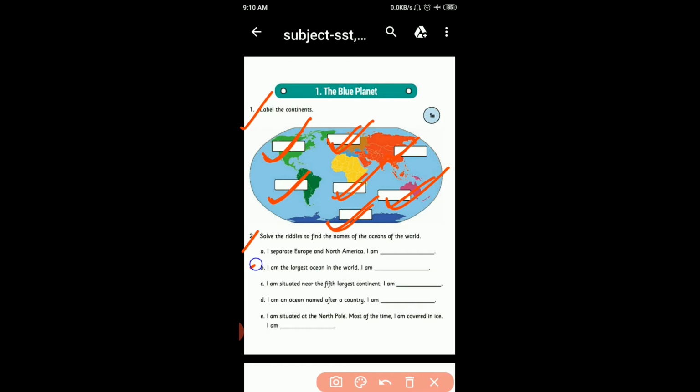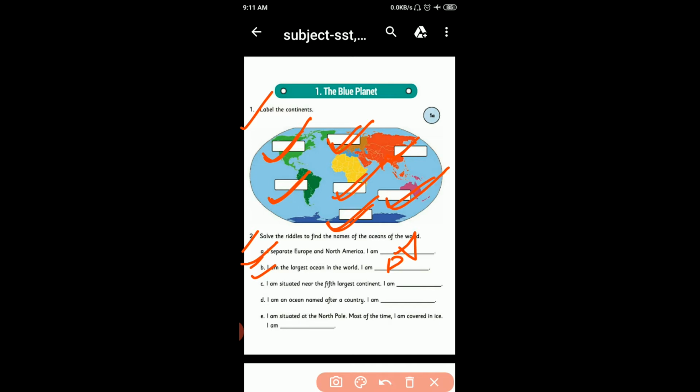Now, first, I separate Europe and North America. What is the riddle? I separate Europe and North America. I am Atlantic Ocean. B. I am the largest ocean in the world. I am Pacific Ocean.